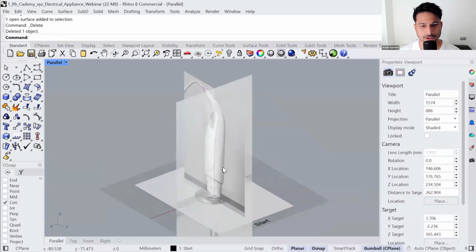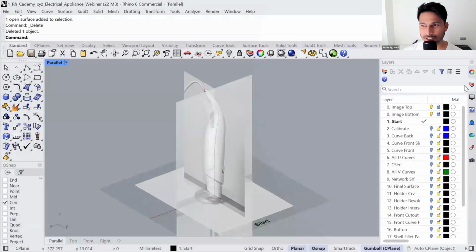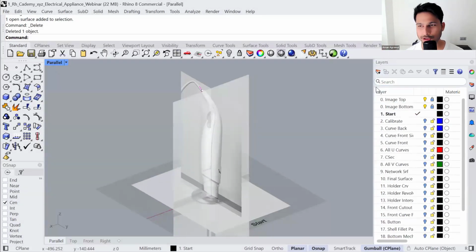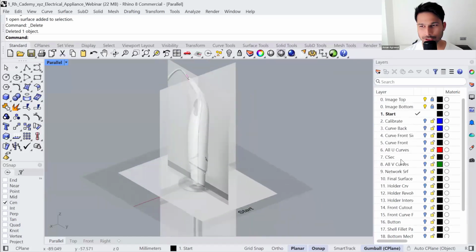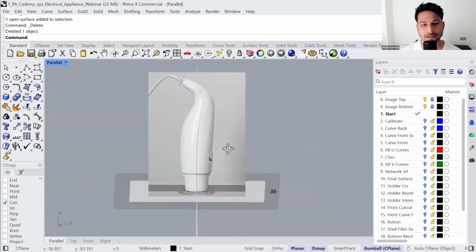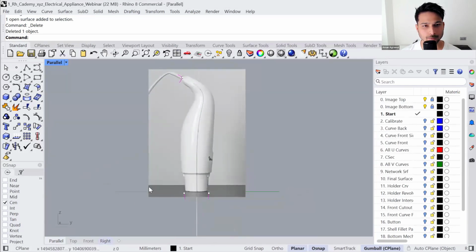Okay, perfect. So once you have opened the file, you can head to the layers in Rhino. And as always, we make a step-by-step construction of the geometry. So you can just unblock the layer and follow it along with me. Perfect. So the first step is to create a curve from the right viewport.